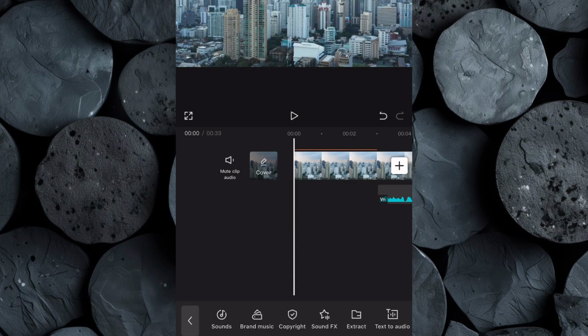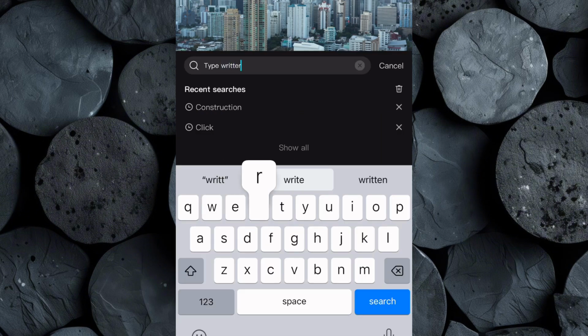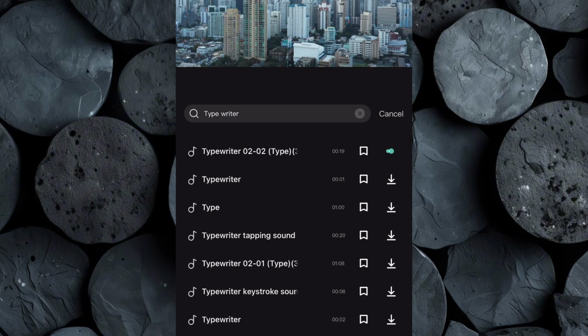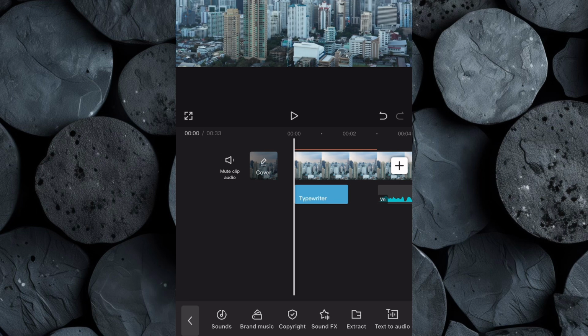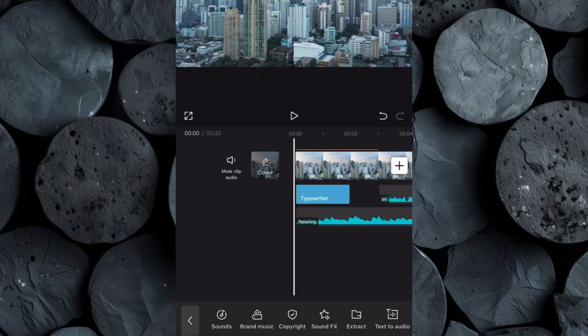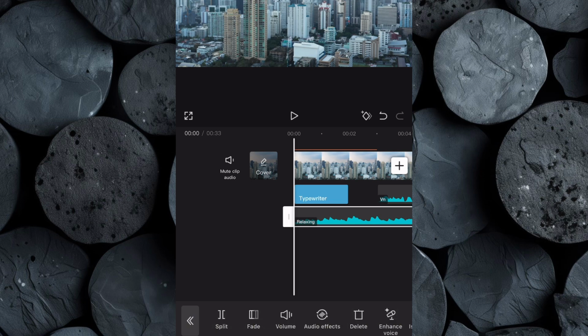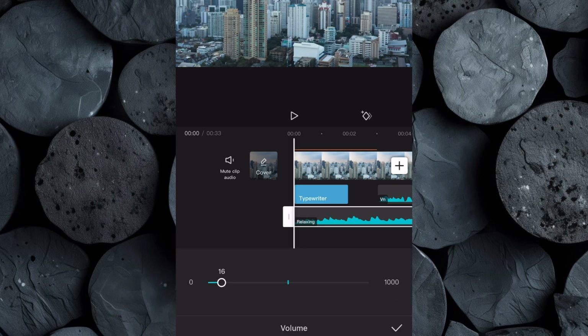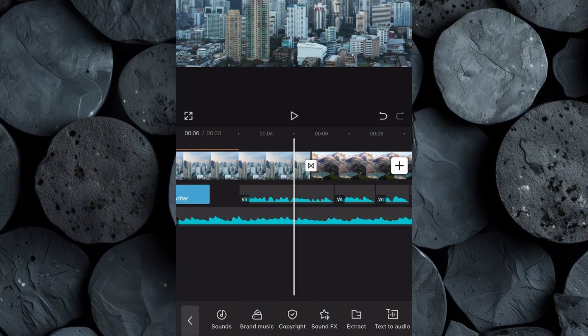Now let's add a sound effect to make the opening statement even more engaging. Click on Sound Effects, search for a typewriter sound effect, and place it at the start of the video to match the text animation. Next, import the background music we created with Suno into the timeline. Then lower the volume slightly so it complements the voiceover without overpowering it.